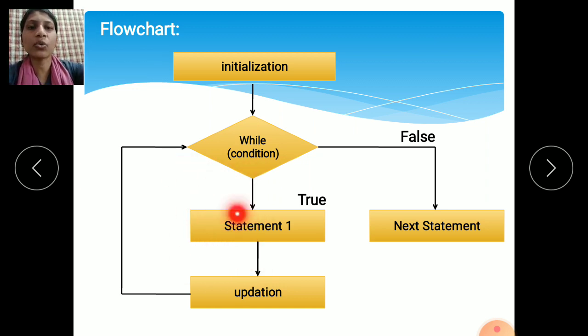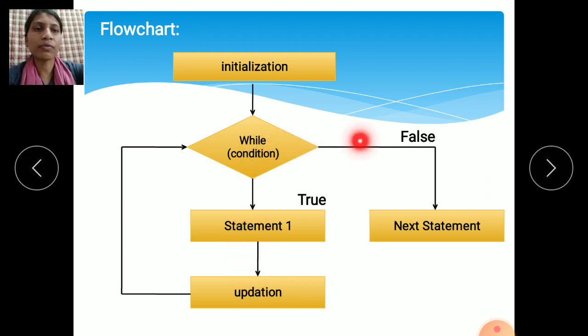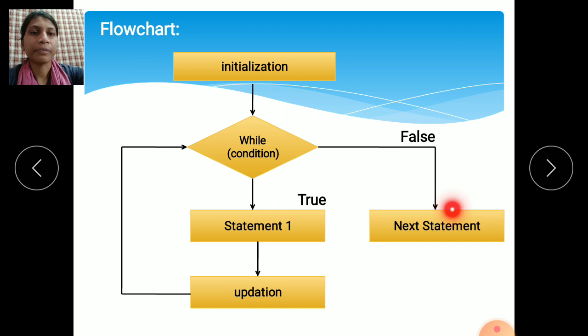This is called a loop, and we call it a while loop. If the condition is false, the statements you have written within the loop are skipped, it comes out of the loop and the further part executes, whatever statements you have written in the false part.